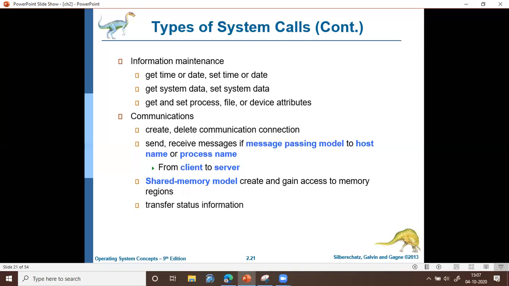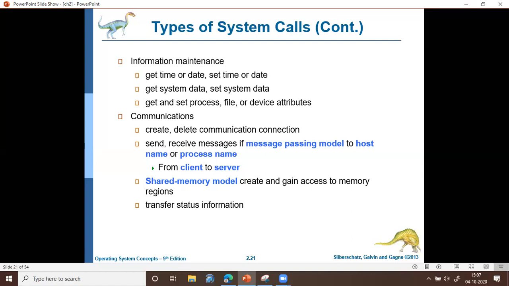Also there are system calls under communication related to transfer status information. Status information represents the status of a particular process, whether the process is currently in running state, or in waiting state, or in what state it is. In the process life cycle, the process may be in different states. It may be in running state. Running means it is currently executing. Or it may be in waiting, which means it is waiting for an IO operation to occur.